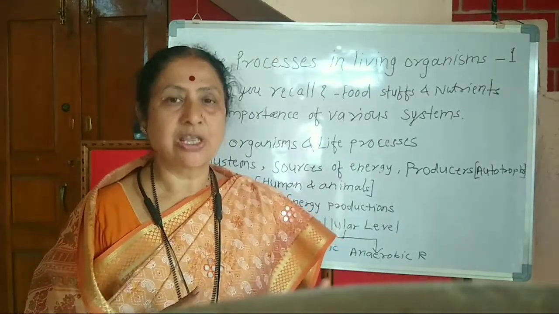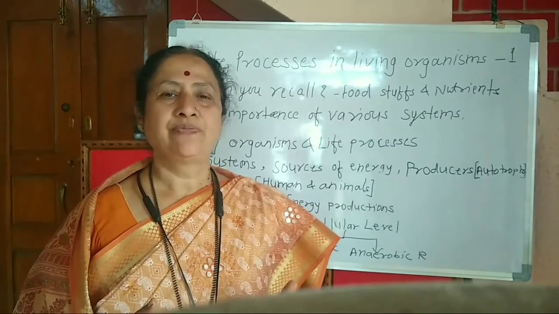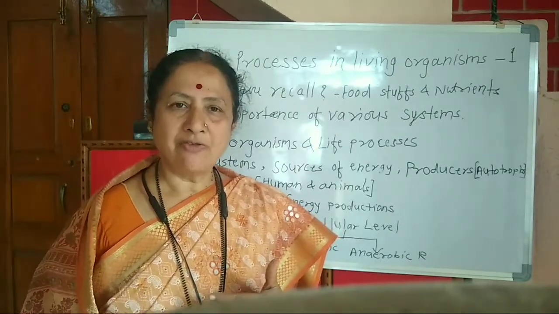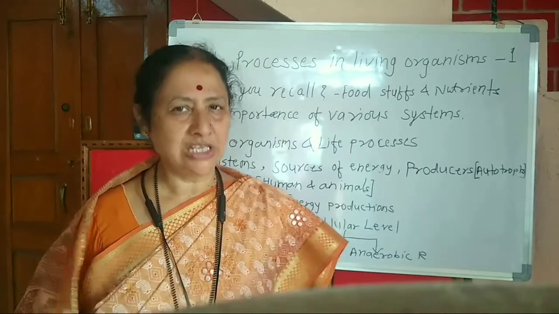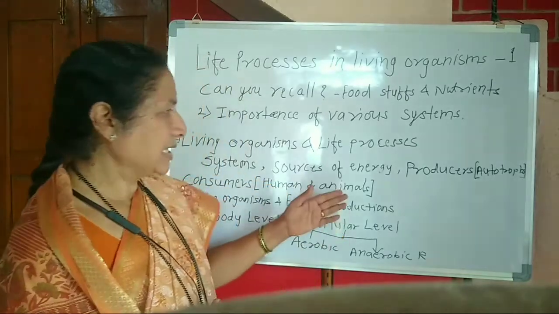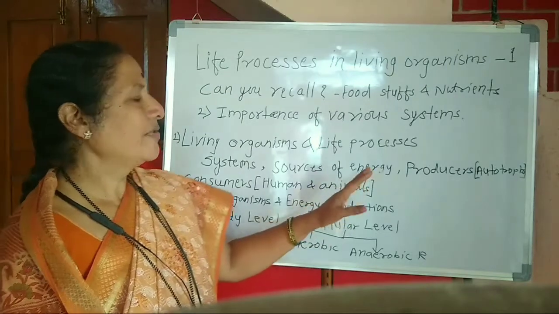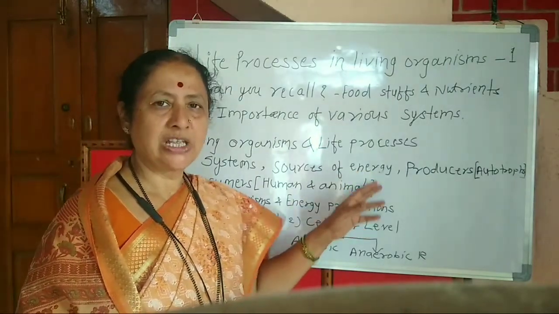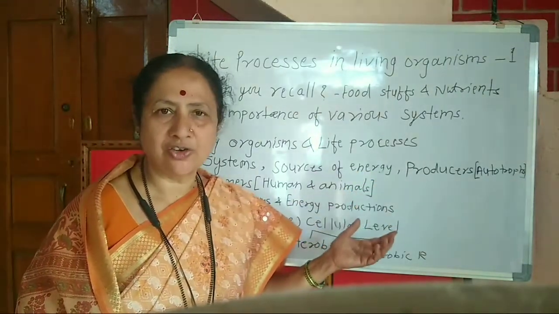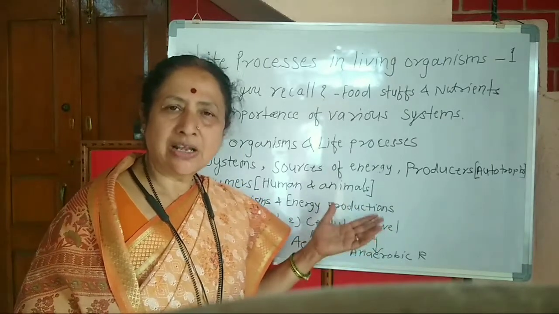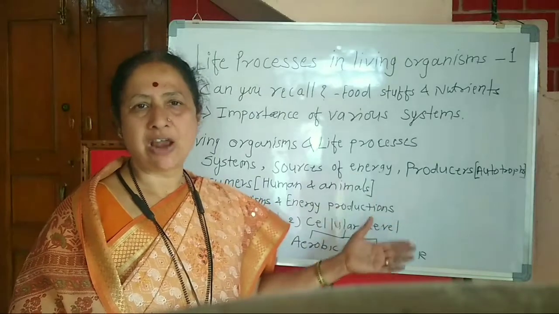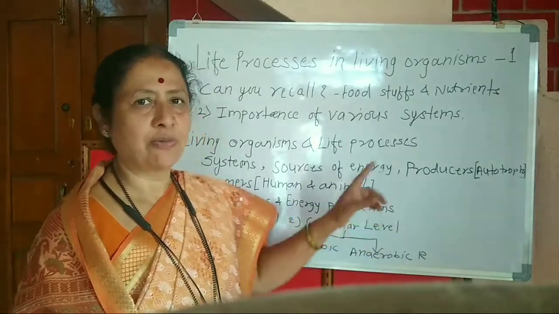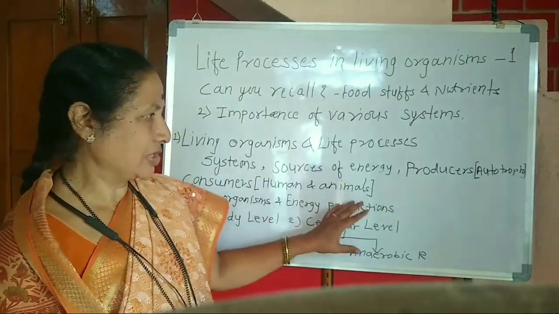All these systems are coordinated and maintaining coordination between all of them. Next, we studied various sources of energy, the nutrients, and the amount of energy derived from the various types of sources.